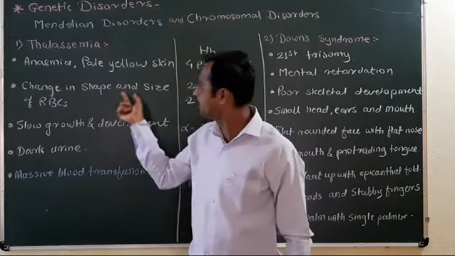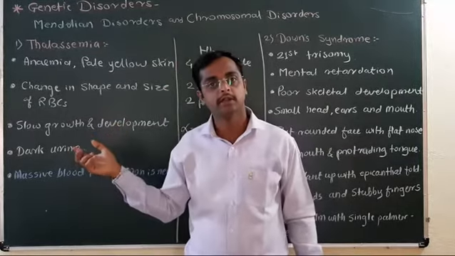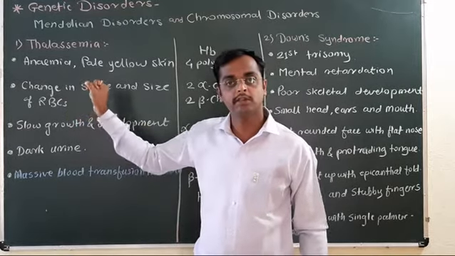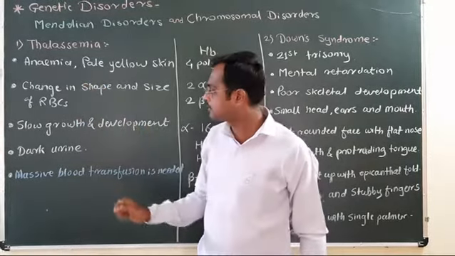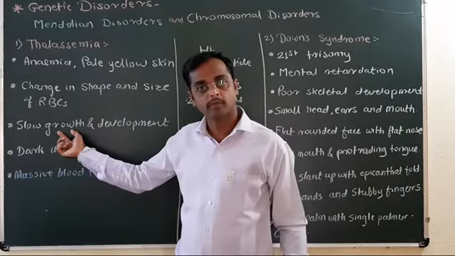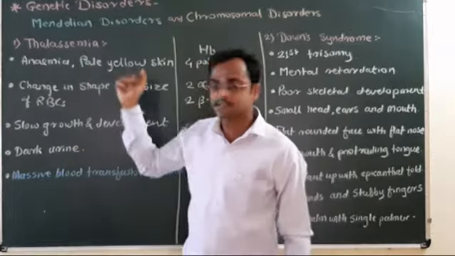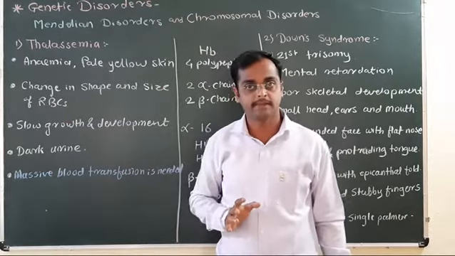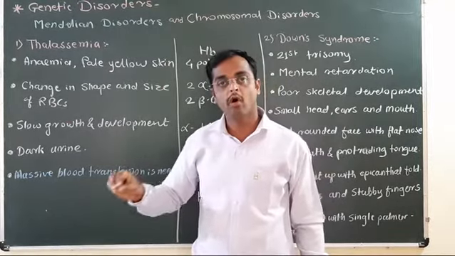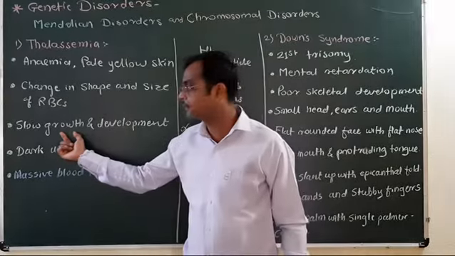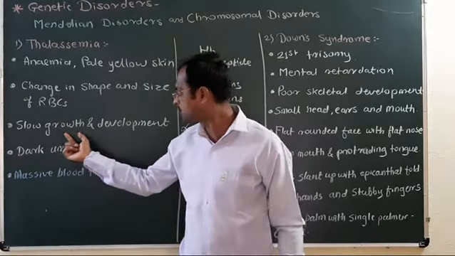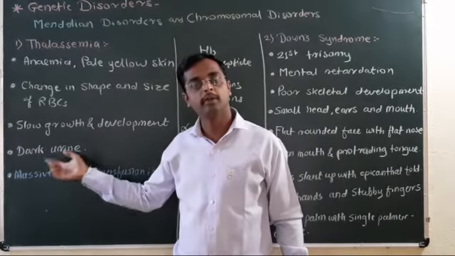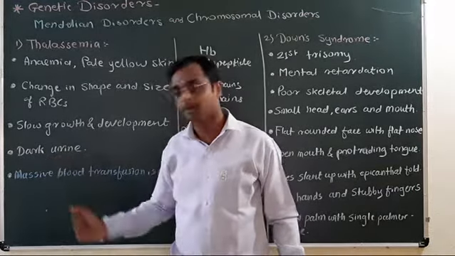Next, change in shape and size of RBCs, as the hemoglobin is associated with the RBC; there is a slight change in the structure and shape of the RBC. Slow growth: because of thalassemia, oxygen carrying capacity is much less, and by the low oxidative reaction, this affects growth and development. Dark urine appears because of the bilirubin pigment.